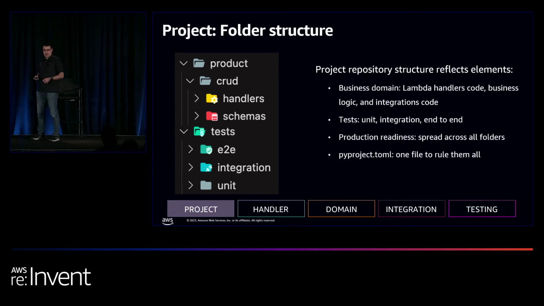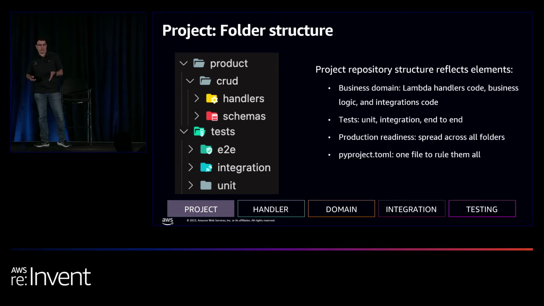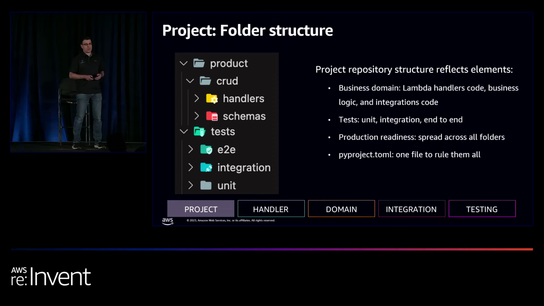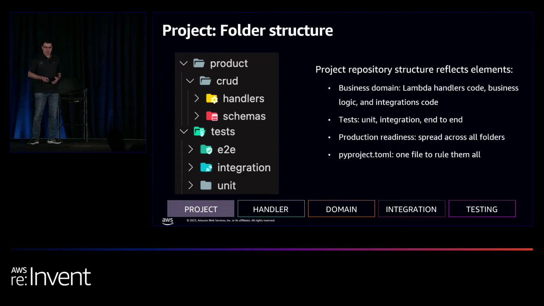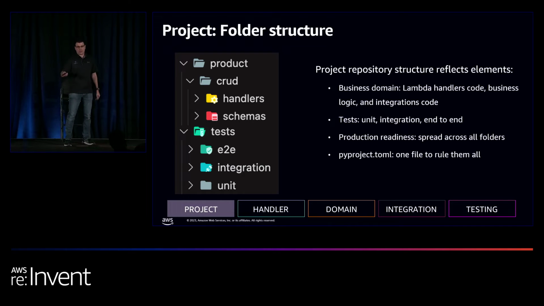And we're going to have a pyproject.toml file. Now, we chose Poetry over pip because we think it's much faster. And we're going to basically manage all the dependencies, both the infrastructure as code and the business domain code, in one file. Now, I've seen people use multiple files to hold the dependencies, usually multiple files per Lambda handler. And while that is possible, I think it makes things more complicated. As we're going to see later on in the testing, we want to have a local environment to set up much easier. So having one file is just simple. So keep it simple, just one file.